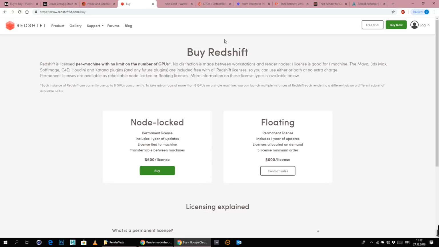Okay, then the next one we have is Redshift. Redshift comes for 500 bucks a license, so $500. It includes 1 year of updates. Afterwards, after this year, you probably have to upgrade and pay for it, I guess. So yeah, but I think $500 is definitely okay for Redshift.